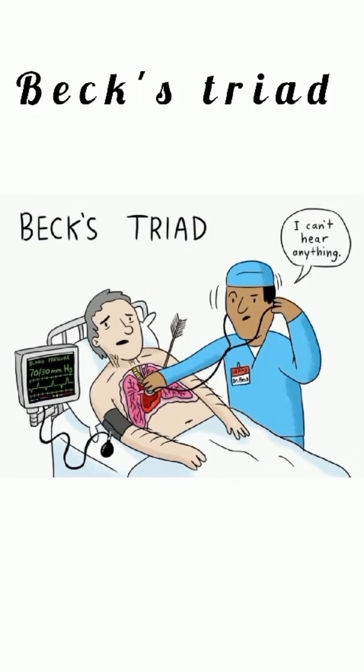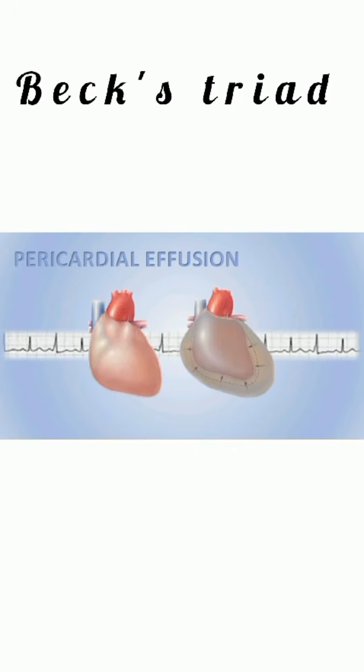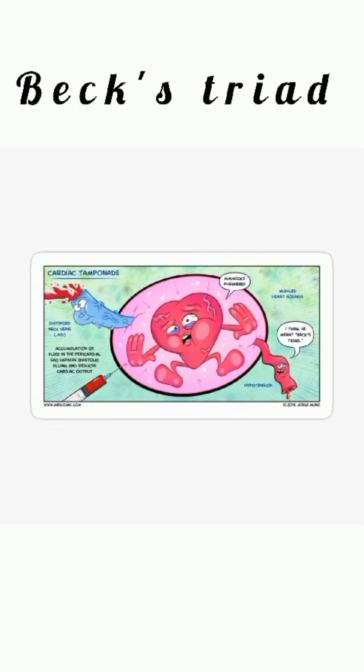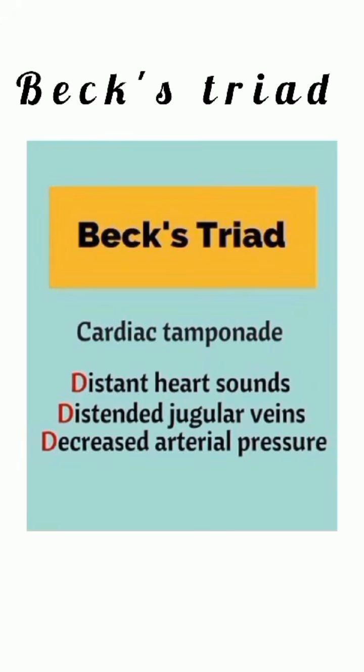Let us learn about the Beck's triad. It is used for the diagnosis of cardiac tamponade. Cardiac tamponade is nothing but the accumulation of fluid in the pericardium, which causes the compression of the heart and leads to this triad. This triad consists of 3 Ds.